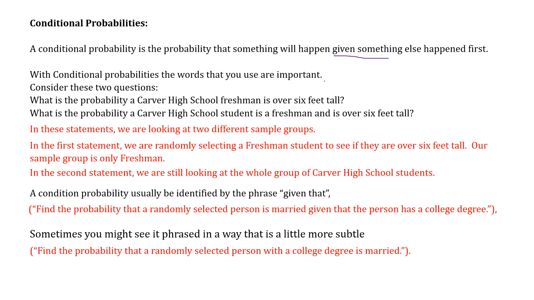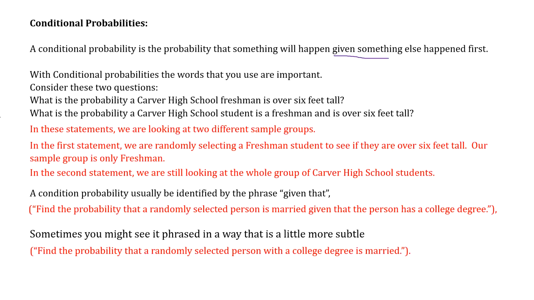Does that make sense? Like we look at the question of what's the probability a Carver High School freshman is over 6 feet tall. This is the given that one. We're looking at the freshmen, just Carver freshmen. So given that it's a Carver freshman, what's the chance they're over 6 feet tall? The second one is the probability that a Carver High School student is a freshman and over 6 feet tall. Well, now we're looking at the whole student body rather than just the freshman class. That's the difference between those two questions.